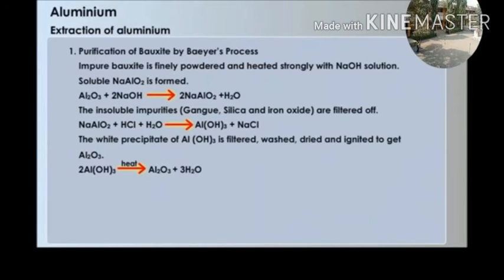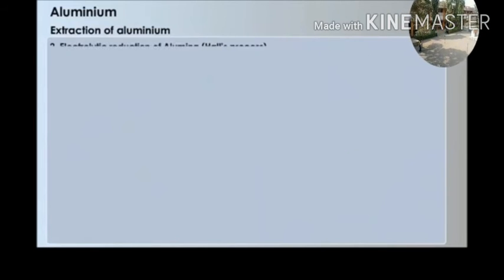This process is known as the Baeyer process.